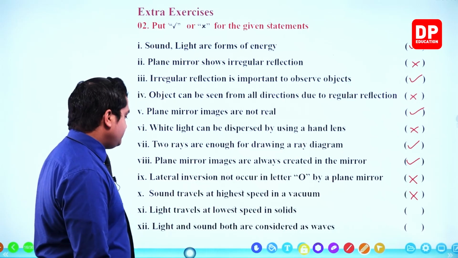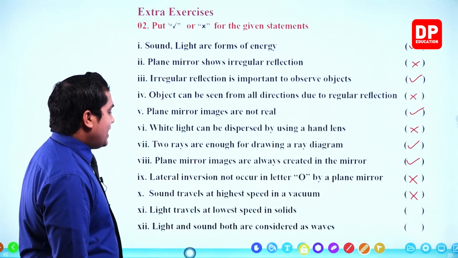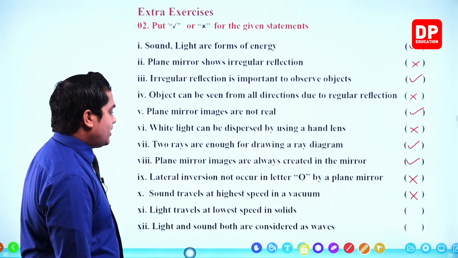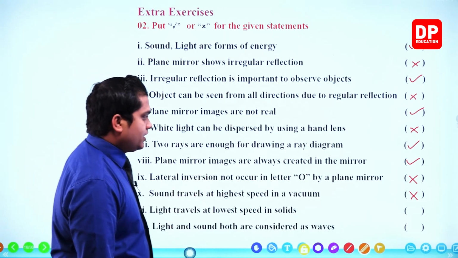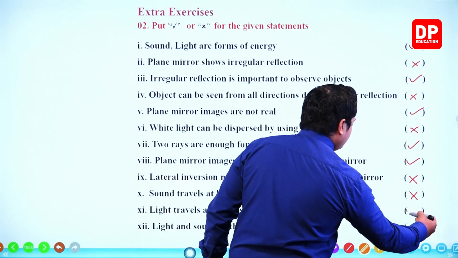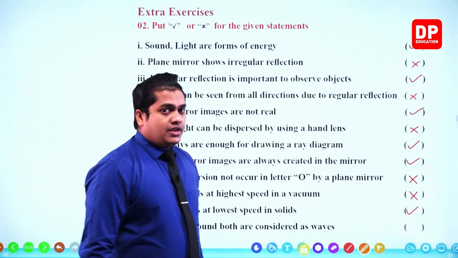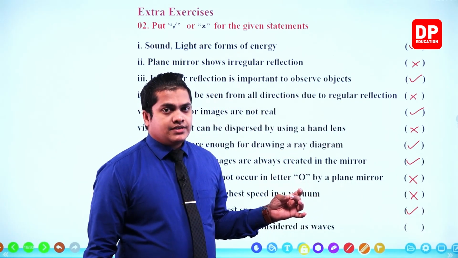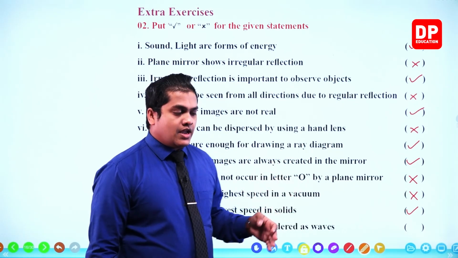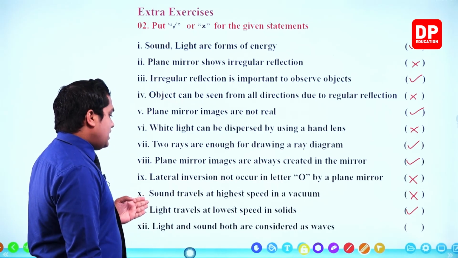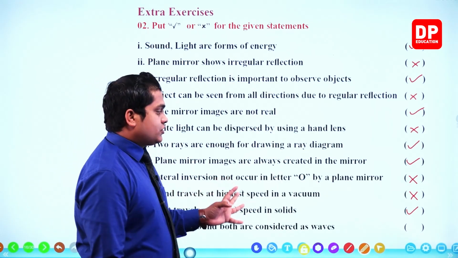Next one. Light travels at lowest speed in solids. Correct. From the media, liquid, solid and gas, we discussed that the higher the density, the lower the speed of light. So my dear children, light travels at lowest speed in solids.